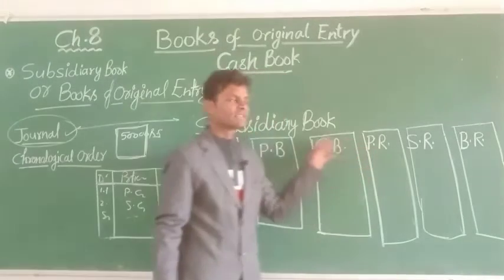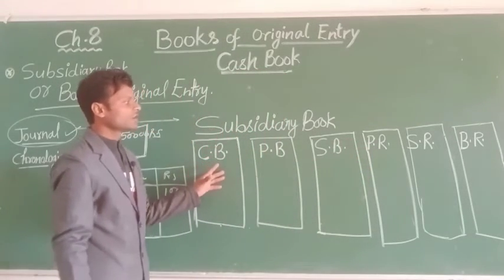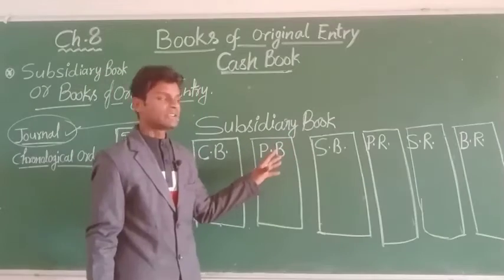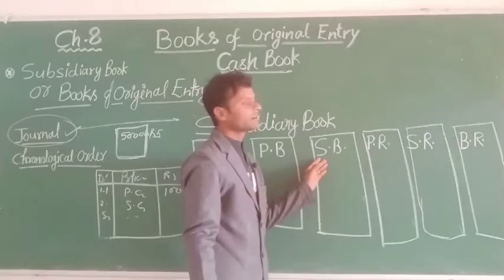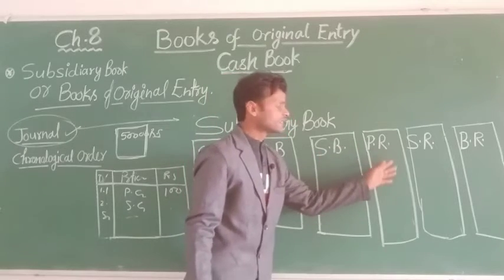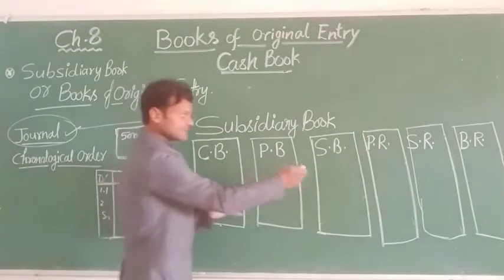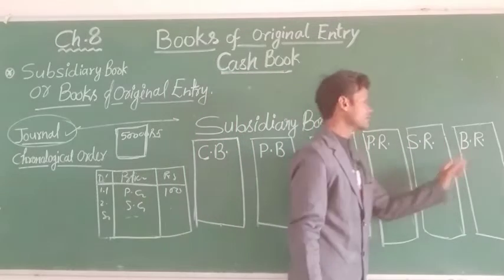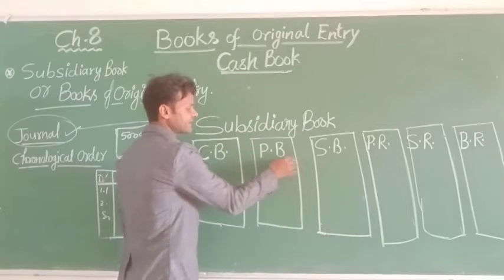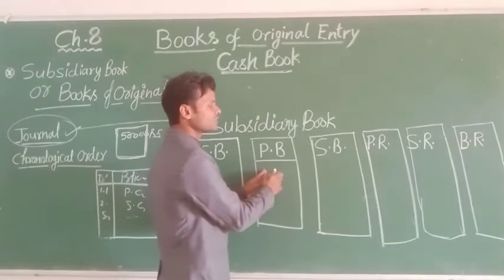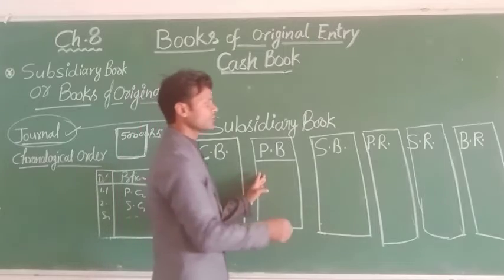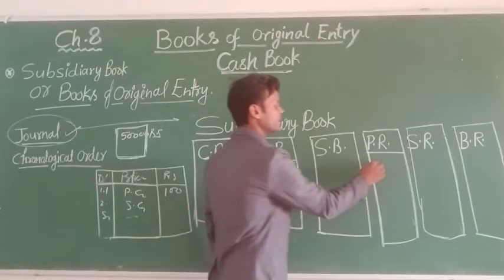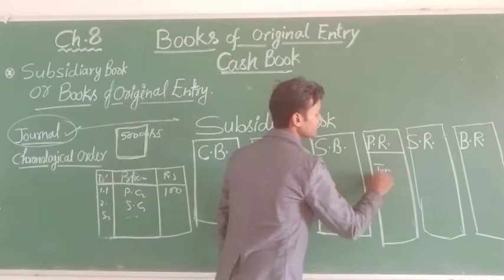purchase return. As your business size increases, you sell your product and there may be damaged pieces and damaged goods, so you can return them. So there is purchase return, sales return and bill receivable. If you purchase goods that are damaged, you can return them, and you record this transaction in the purchase return book.